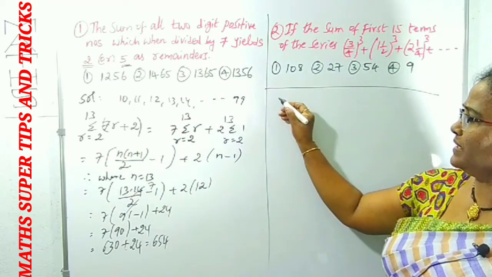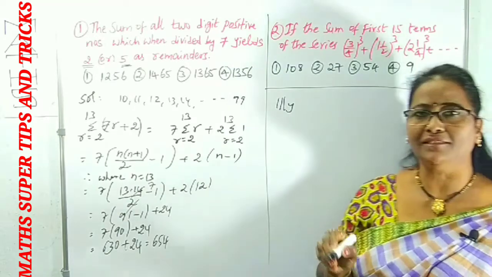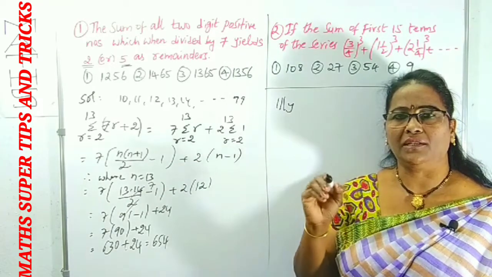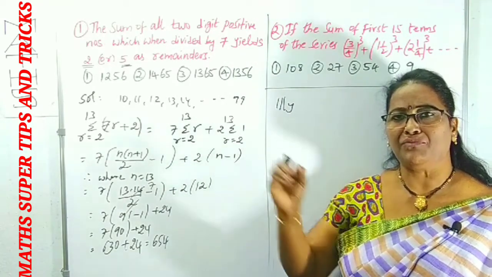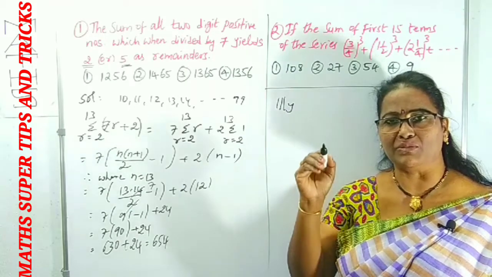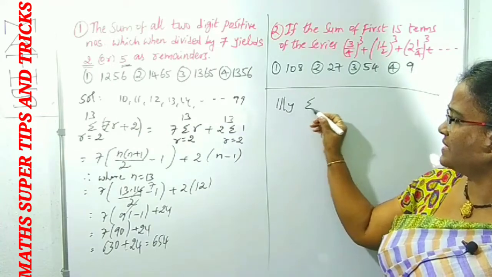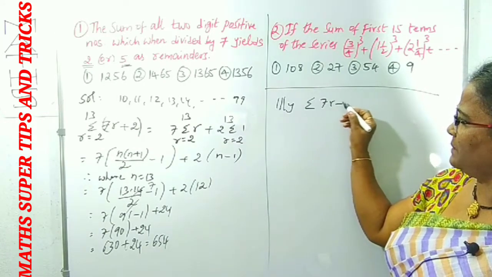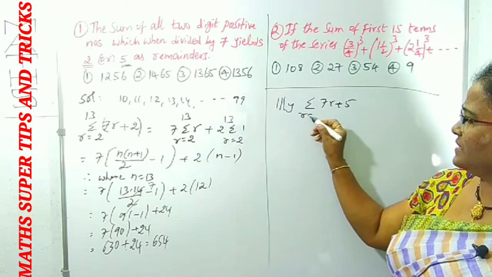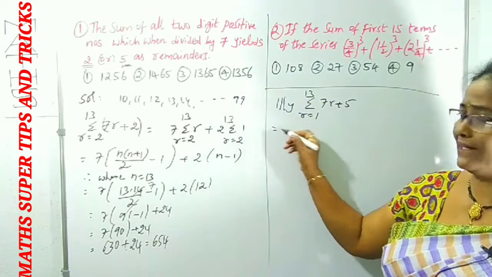Right. Now similarly, what is the sum of all the 2-digit numbers divisible by 7 such that the remainder is 5? You can write it simply as sigma of 7r plus 5, r equal to 1 to 13, you can take directly.